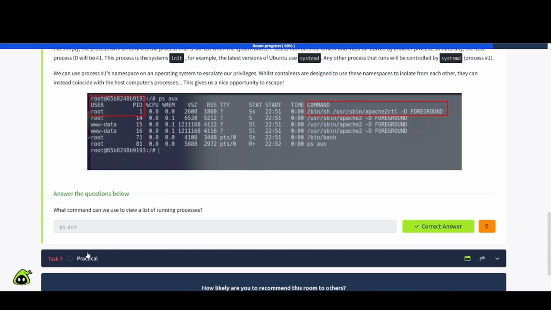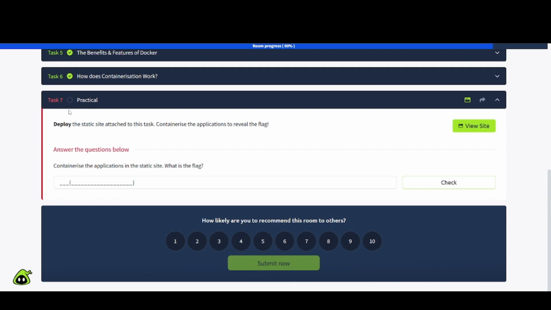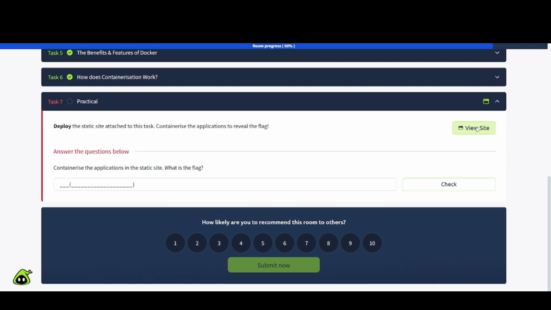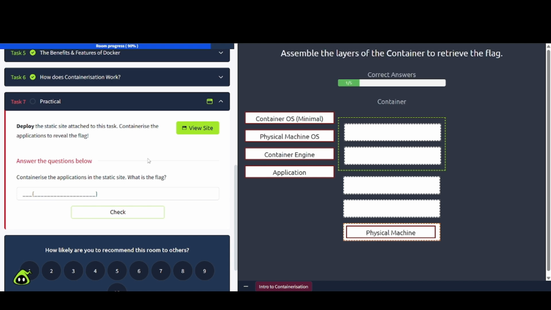Now we're going to get into the practical side of things with task number 7 here. Deploy the static site attached to this task. Containerize the applications to reveal the flag. Containerize the application in the static site. What is the flag? So view site here. And now let's go ahead and try this. Go ahead and try this yourself and then come back to the video and then we will step through it together. Good luck.